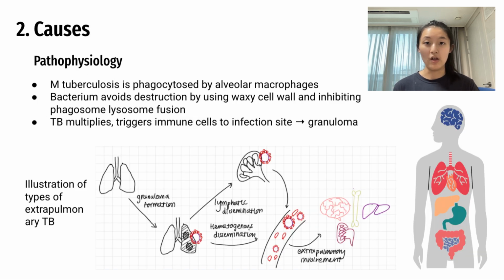In terms of the general pathophysiology of tuberculosis. Upon entering the lung, the tuberculosis bacteria is phagocytosed by alveolar macrophages, and then the bacterium avoids death and destruction by using a waxy cell wall and inhibiting the phagosome-lysosome fusion, and then this triggers TB multiplication, and that in turn triggers more immune cells to move towards that infection site, and this creates what we call a granuloma. If that granuloma contains the infection, the patient then proceeds into a phase of latent TB, which is asymptomatic. However, a weak immune system can trigger bacterial reactivation, and this might result in active tuberculosis.